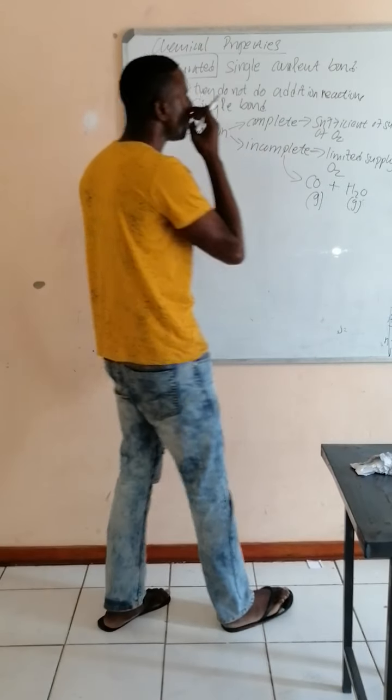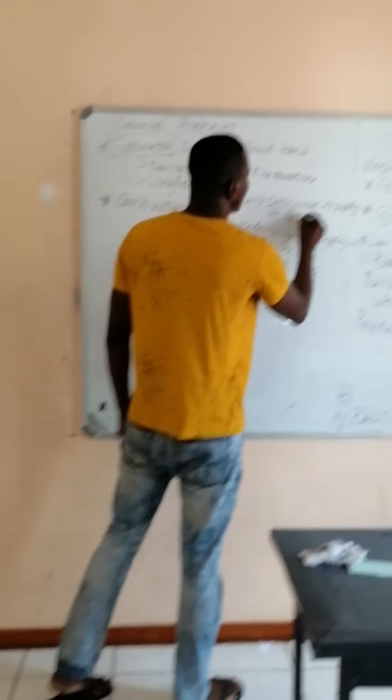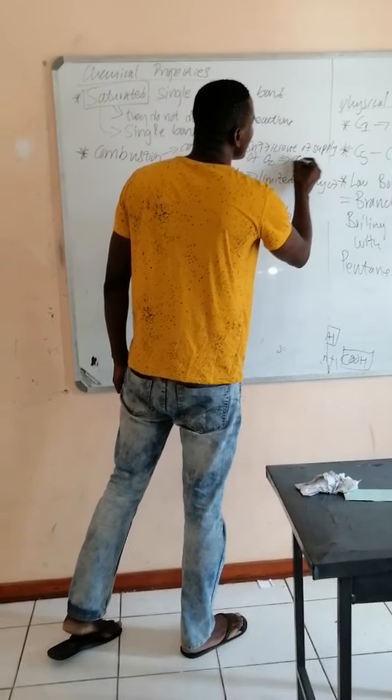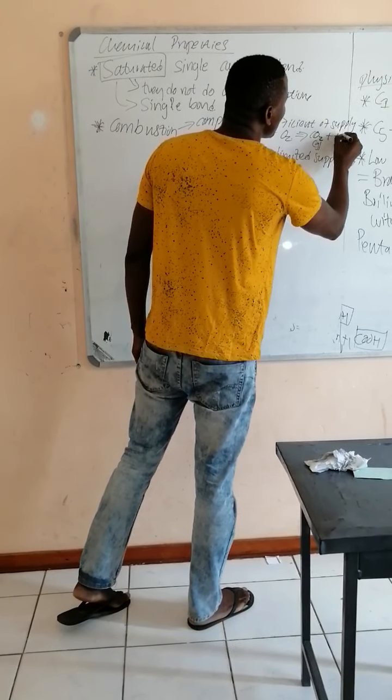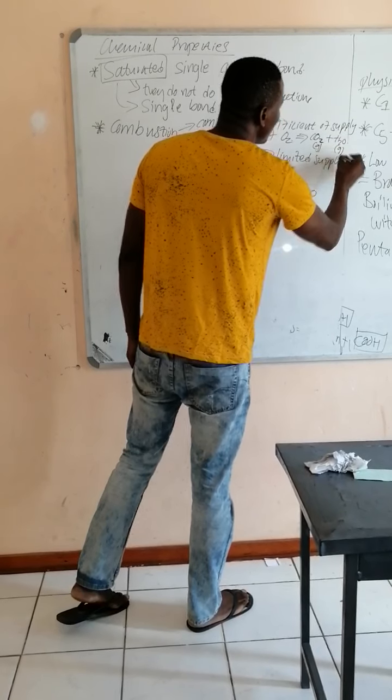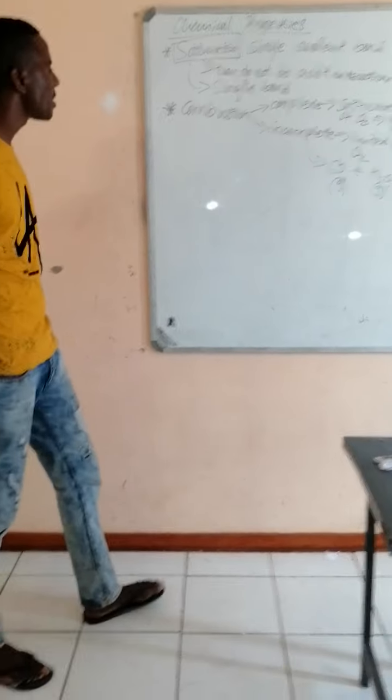Now, in complete combustion, we have CO2, which is a normal gas, and then we have H2O, which is steam. So these are the chemical properties.